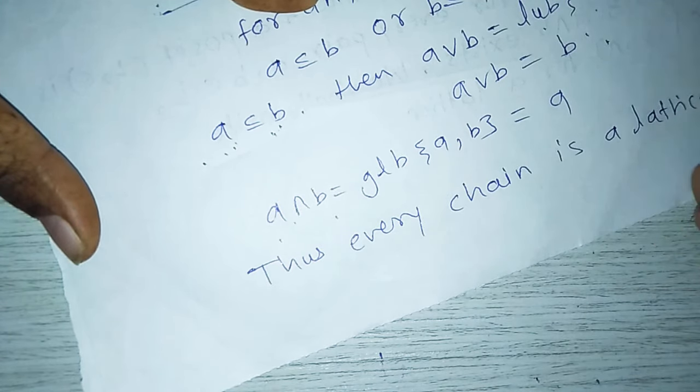Next theorem. Let (L, join, meet) be a lattice.